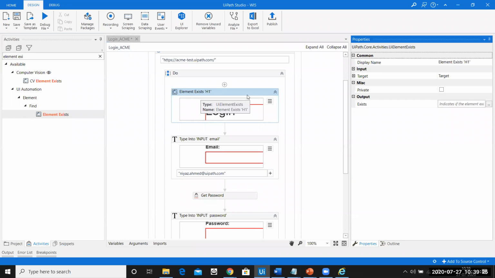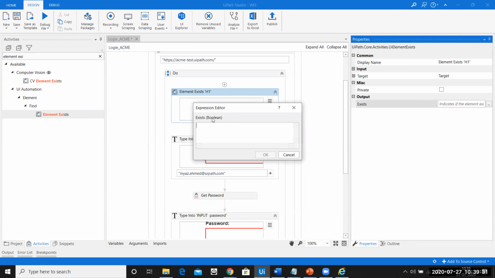If I click on Element Exist, and click on the properties section, you can see the output. The output is a Boolean variable. Can you see this? The output is a Boolean variable, wherein it is going to give you a true or a false. It will give you true only when the login is present. If the login is not present, it is going to give you a false.